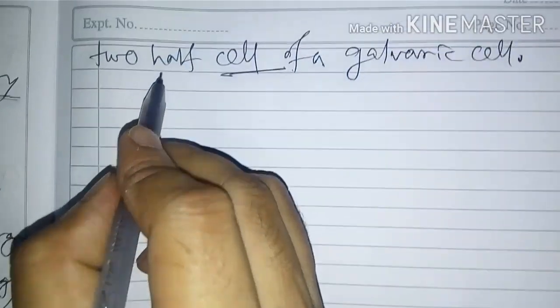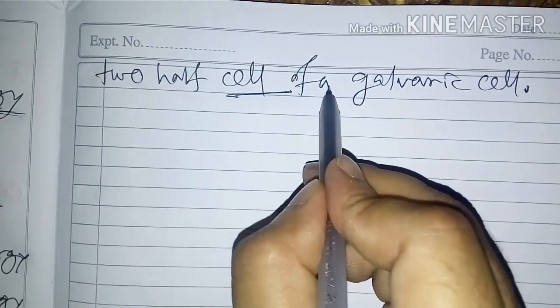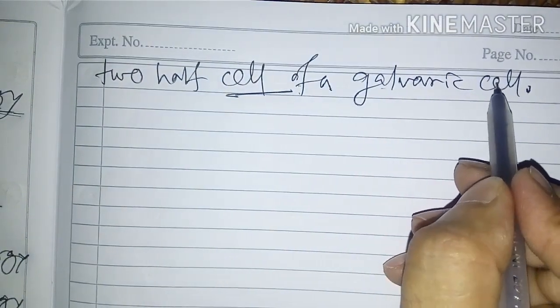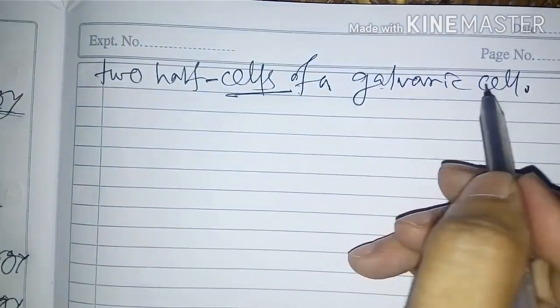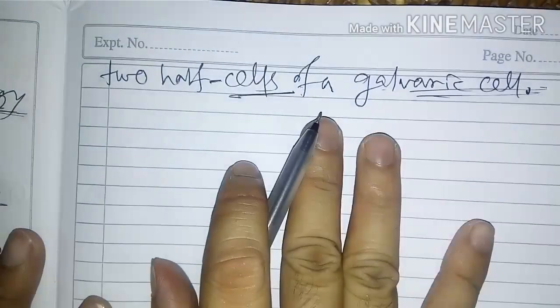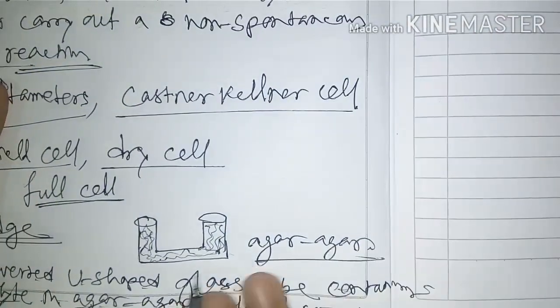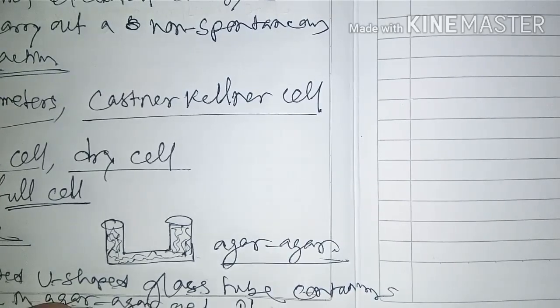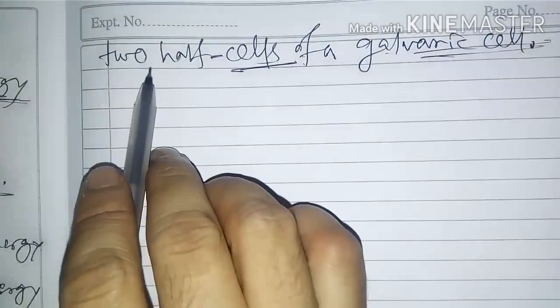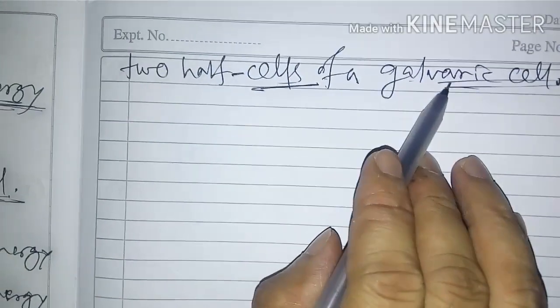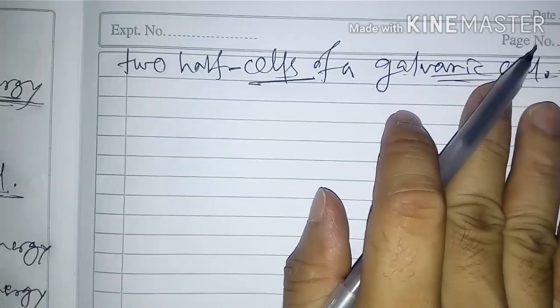It connects the two half cells of a galvanic cell. And this is its function, you can write this function also: it connects two half cells of a galvanic cell. This one is the salt bridge.